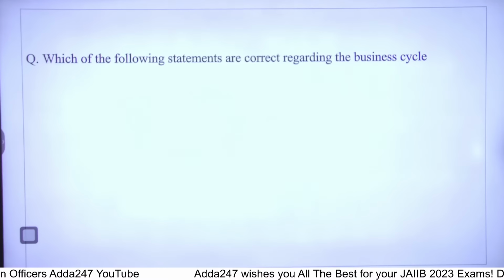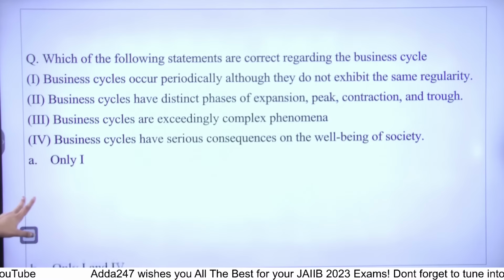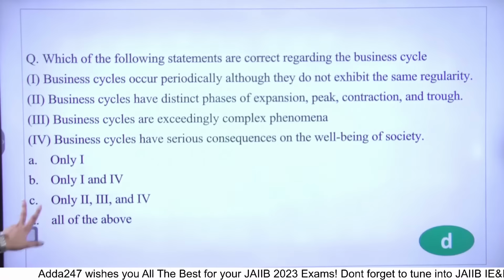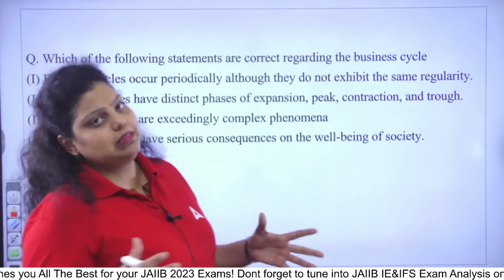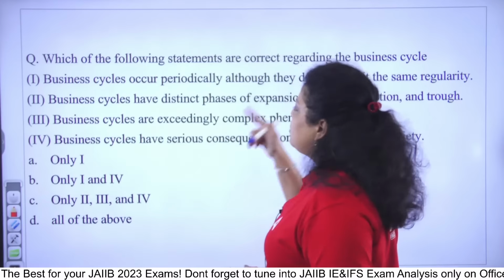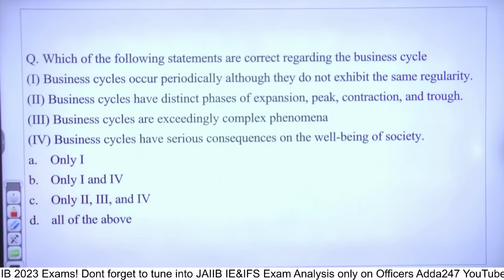Next, which of the following statements are correct regarding the business cycle? So business cycle, you all know what is business cycle. If we talk about the business cycle, it talks about the 4 phases of a business cycle. It tells you about the fluctuations in the economic activities of the country. That is what the business cycle is.